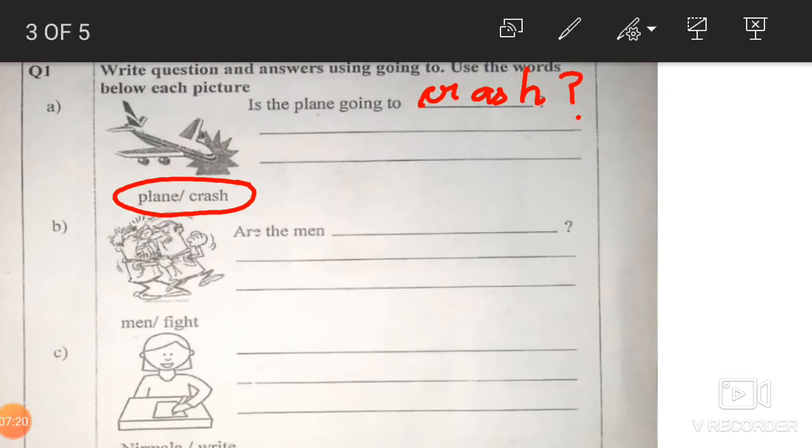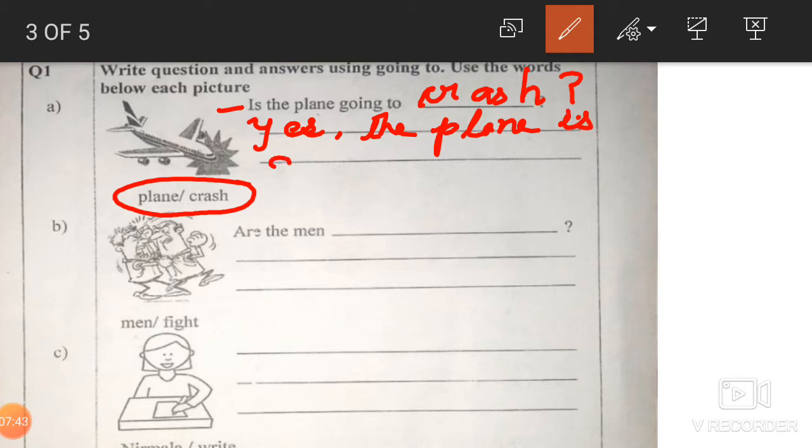Okay, now we'll write the answer. Is the plane going to crash? This is the question. Is the plane going to crash? So what should be the answer? Yes, the plane is going to crash. Okay beta. Okay, next.